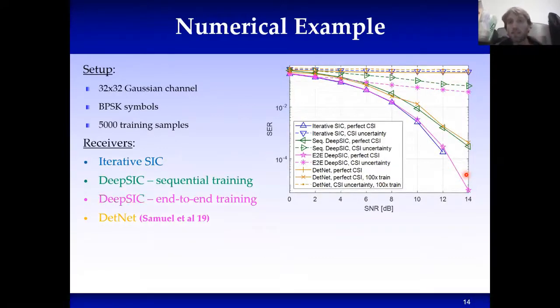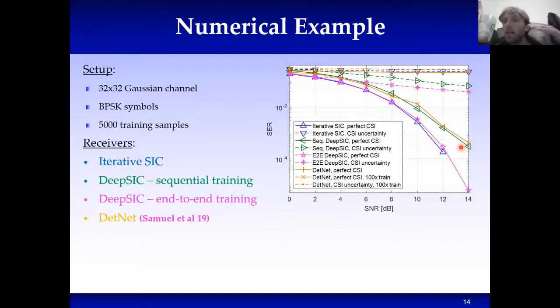Now, we also see the same results when we go to a much larger channel. This is a 32 times 32 channel, where we can see that our deep soft interference cancellation method achieves roughly the same performance as the model-based iterative soft interference cancellation algorithm. And we also achieve similar performance when we do training in a sequential manner and not in an end-to-end manner.